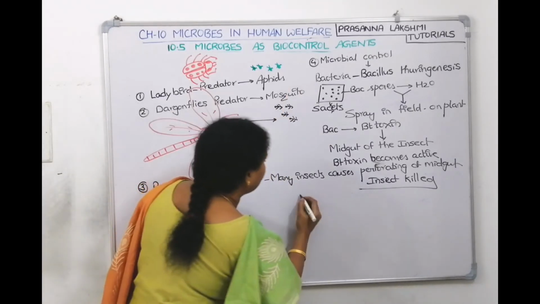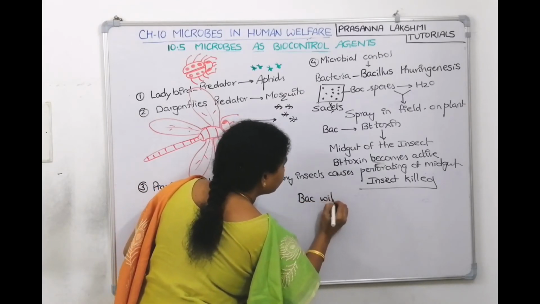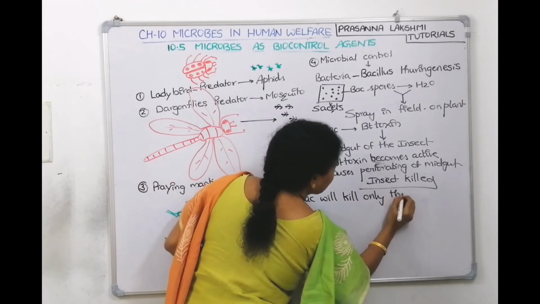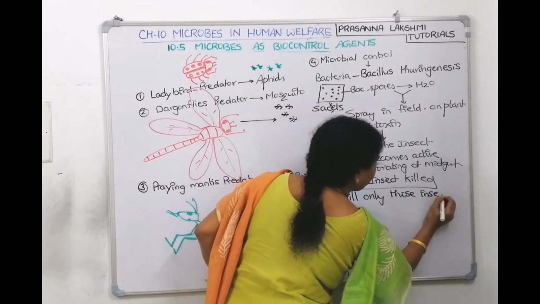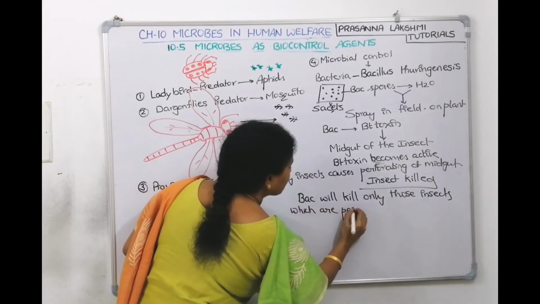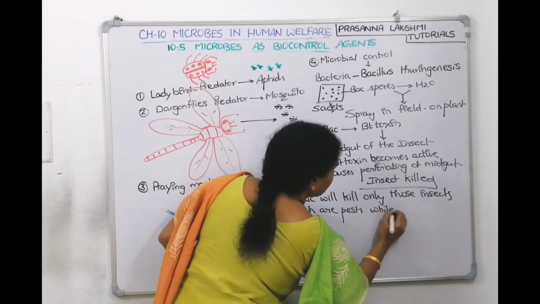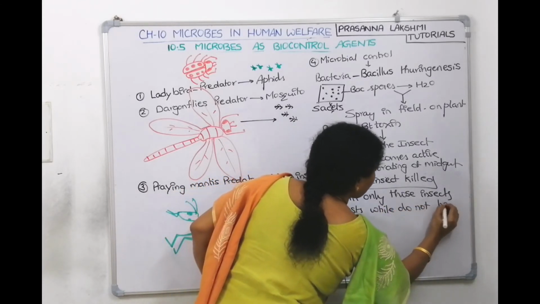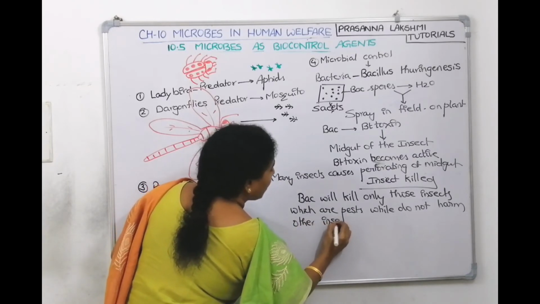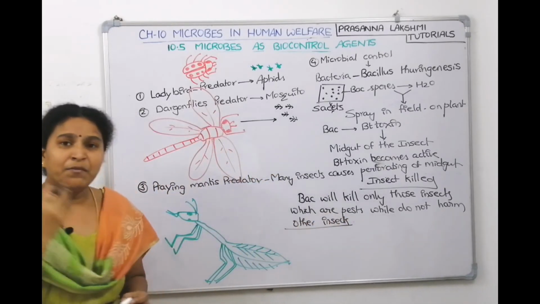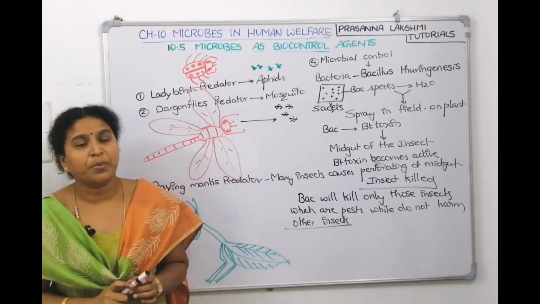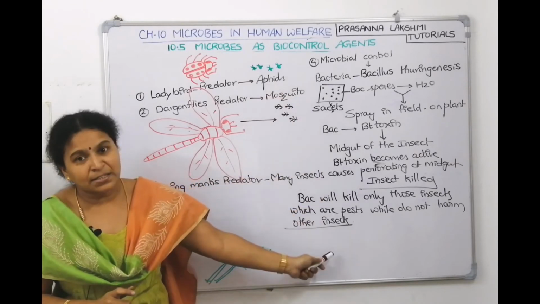So this bacteria kills only those insects which are pests, while it does not harm other insects. How good it is. It is not killing all the insects indiscriminately. It's killing only the insect which is damaging the crop. So this comes under Bacillus thuringiensis.